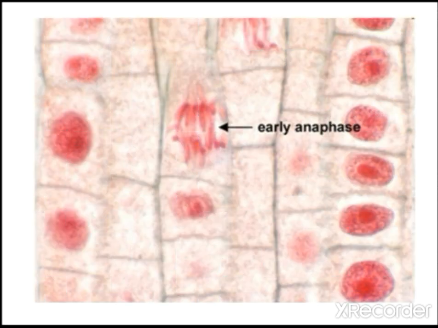So here, how does it look in compound microscope? Can you see the early anaphase? You can see the two groups of chromosomes moving towards opposite poles. It looks like this in compound microscope.